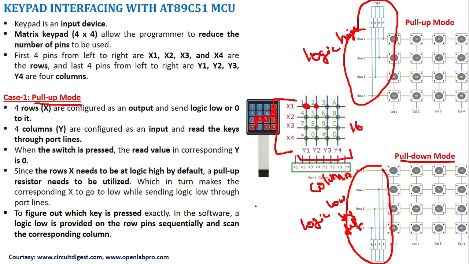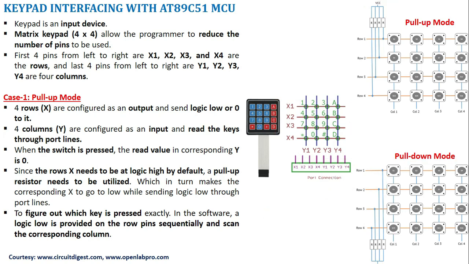Now let us try to understand the logic behind this operation. Let us take pull-up mode as an example. By default, the rows will be at logic high, since they are connected to a pull-up resistor. If I want to send some information, I have to make the corresponding row 0.